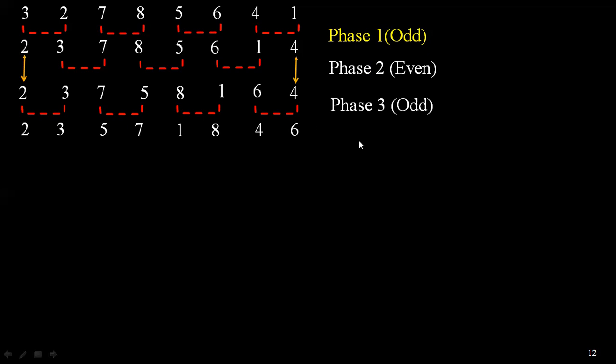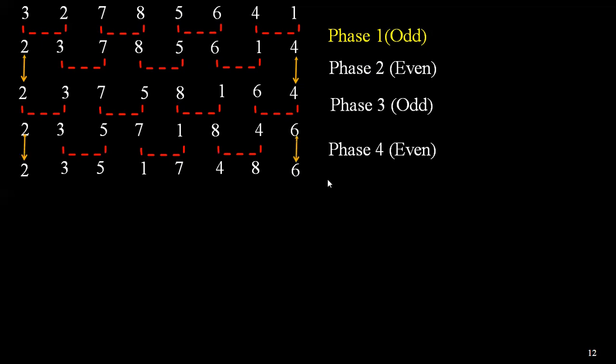In phase 4, again, we have to do even comparisons. So here 3 is compared with 5. 3 is less than 5. So no need of swapping. 7 is greater than 1. So we have to swap. 8 is greater than 4. We have to swap. Now we have to drop these 2 and 6 as it is.